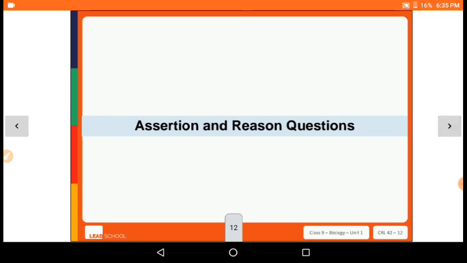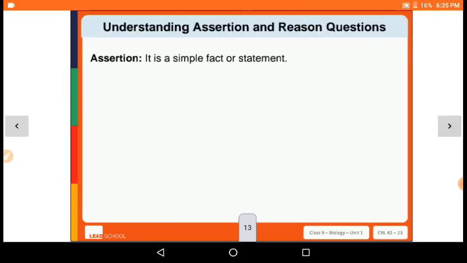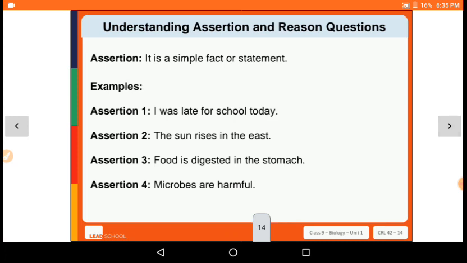Okay. Now let's see some assertion and reason questions. So, an assertion is a simple fact or a statement. Before starting, let's know what assertion and reason are. As an example, assertion one is: I was late for school today. Second, the sun rises in the east. Food is digested in the stomach. And microbes are harmful. This is just a simple fact or a statement, right? That is common for all of them.